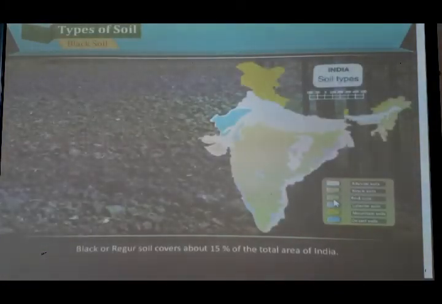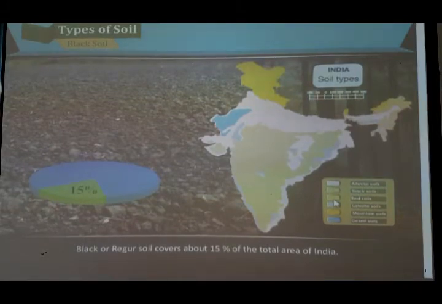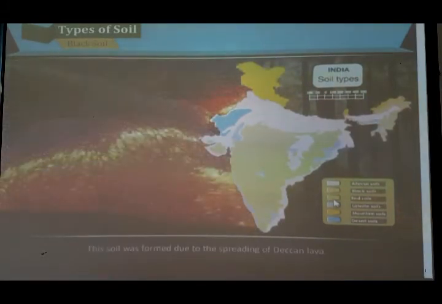Third is black soil. Black or regur soil covers about 15% of the total area of India. You can see here, students, the second one is the black soil in this map, and you can see this part which is colored with the peach color. You can see this area contains the black soil. This soil was formed due to spreading of Deccan lava.